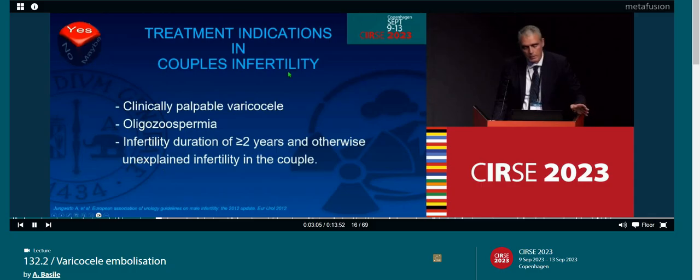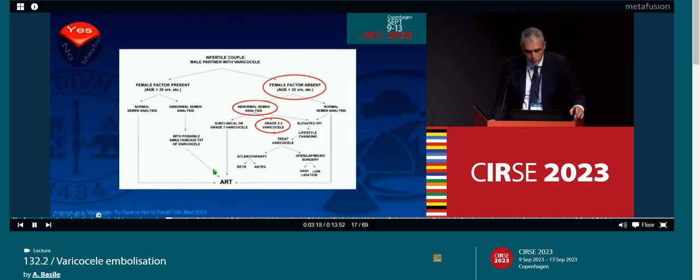What about the coupled infertility? We should have a clinically palpable varicocele, oligozoospermia, and infertility duration of more than 2 years without any other cause of infertility. This is a very useful flow chart that was published in 2023. Infertile couple, male partner with varicocele, female factor of course absent, abnormal semen analysis, grade 2-3: treat varicocele. But also in normal semen analysis, we may have elevated DNA fragmentation, so we have to change lifestyle. Of course, we can go on with the treatment.